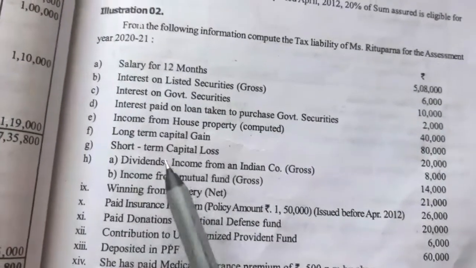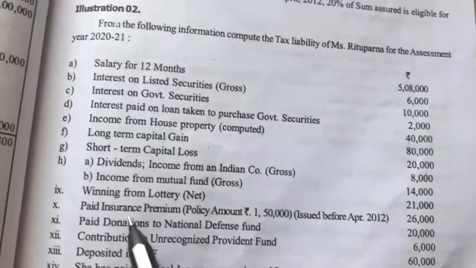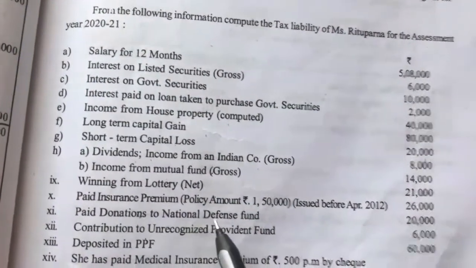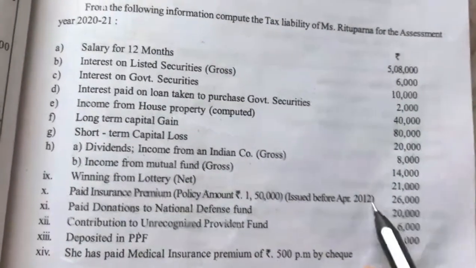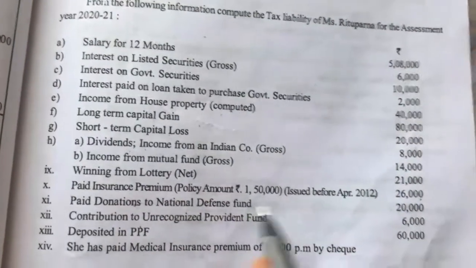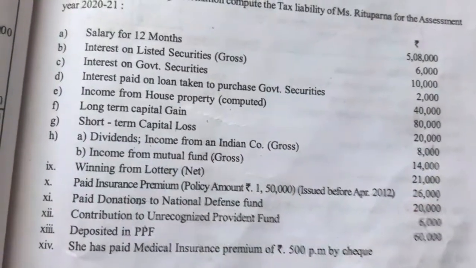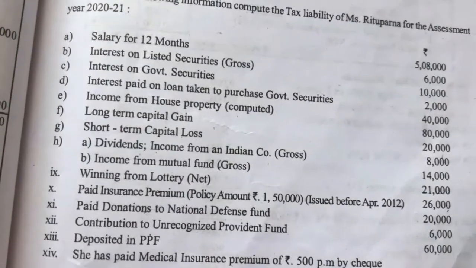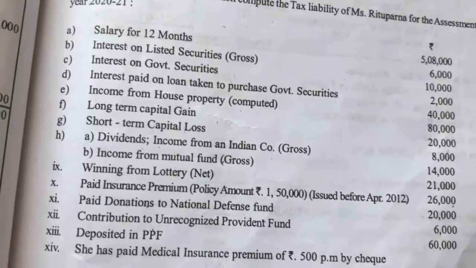gross value 8,000, dividend income from mutual fund gross value 14,000, winning from lottery net value rupees 21,000, paid insurance premium policy amount 1,50,000, issued before April 2012 rupees 26,000, paid donation to National Defence Fund rupees 20,000, contribution to URPF unrecognized provident fund rupees 6,000, deposited in PPF rupees 60,000. She has paid medical insurance premium of rupees 500 per month by check.